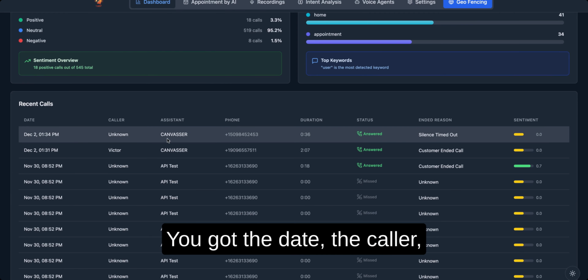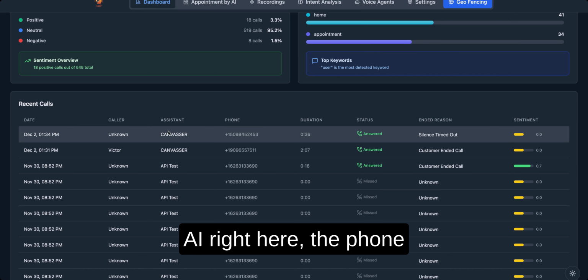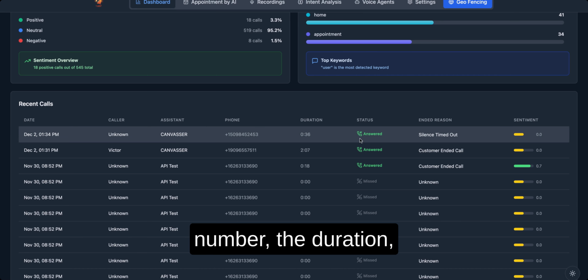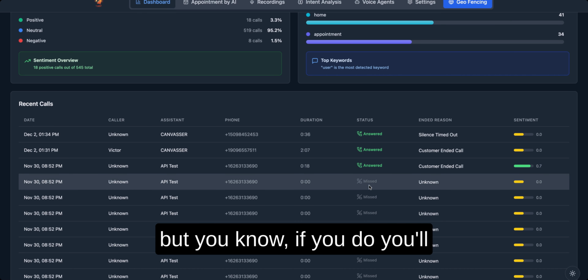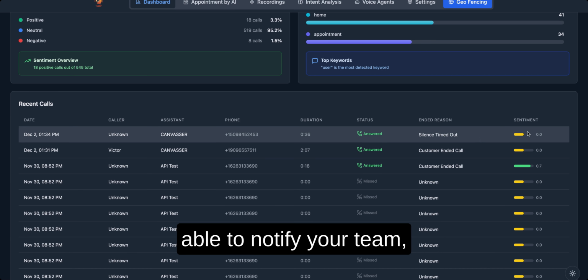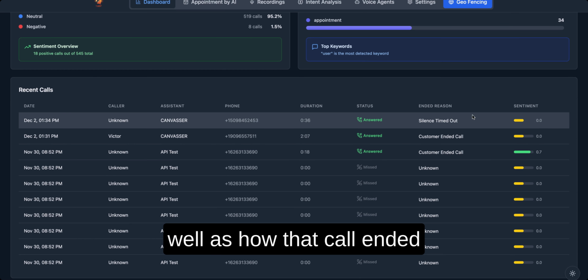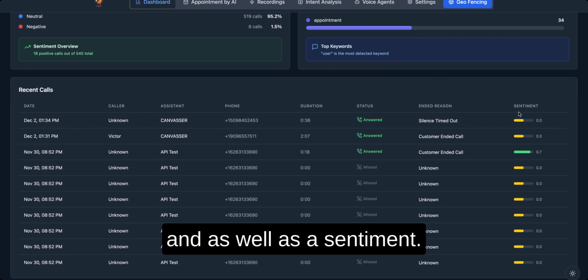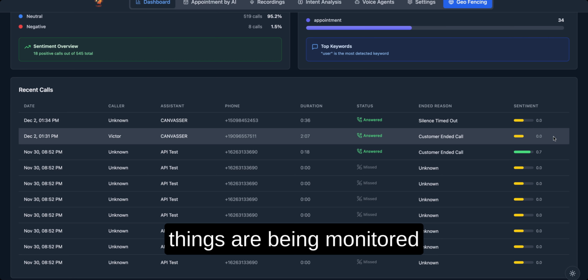You've got the date, the caller, the actual agentic technology or the voice AI right here, the phone number, the duration, what the status was. I mean, you're not supposed to miss any of these calls, but if you do, you'll be able to see that as well. And again, it's all about being able to notify your team, your contact center, as well as how that call ended, as well as the sentiment. And you'll see here that those things are being monitored by the AI as well.